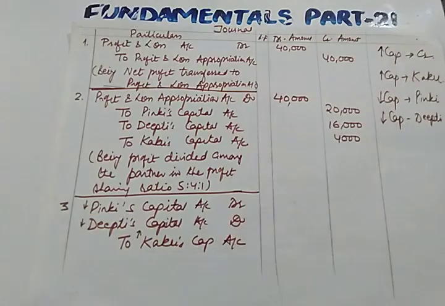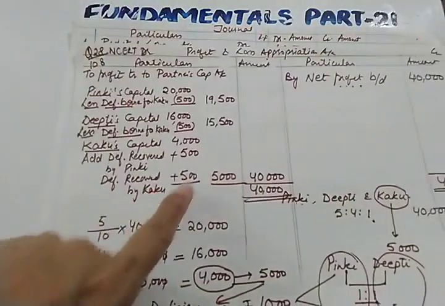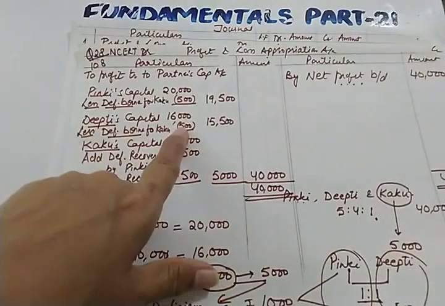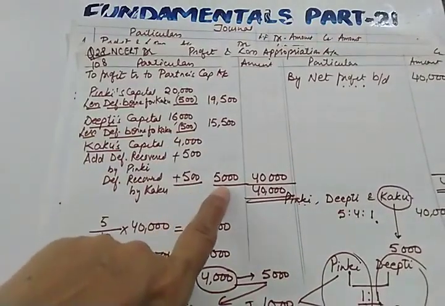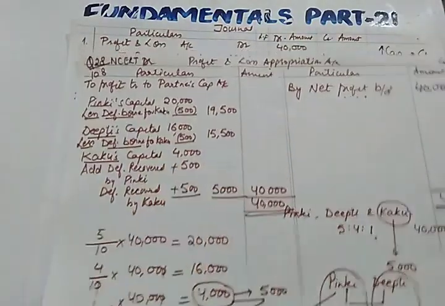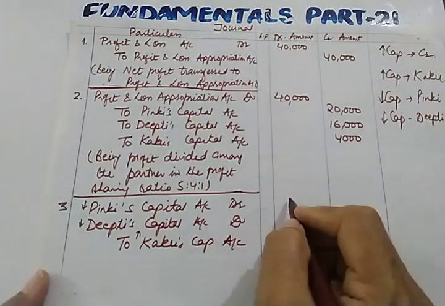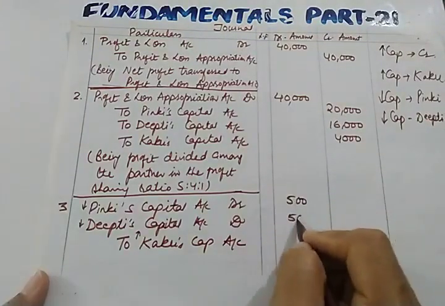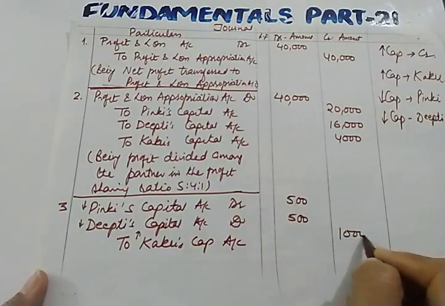So what is the amount of guarantee which they are giving to Kaku? This is 500. 500 is given by Pinky and Deepti, and 1000 total is received by Kaku. So 500 here, 500 here, and 1000.